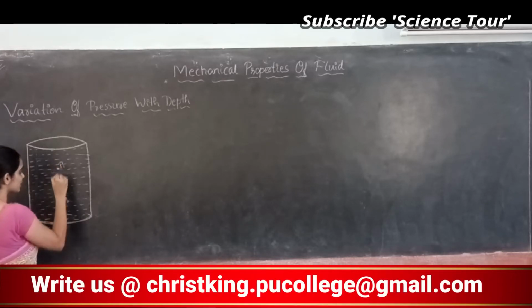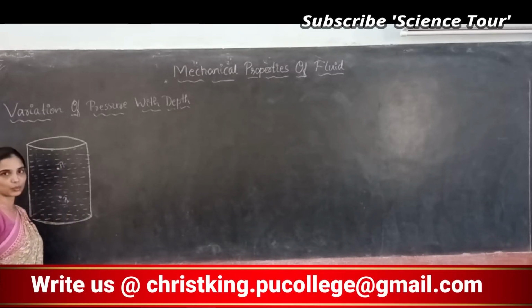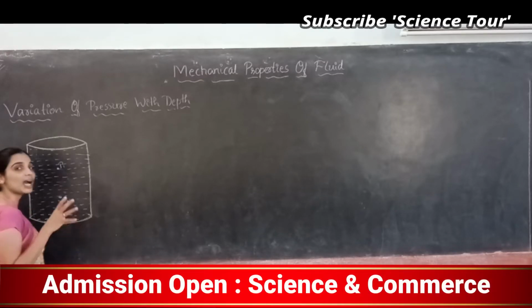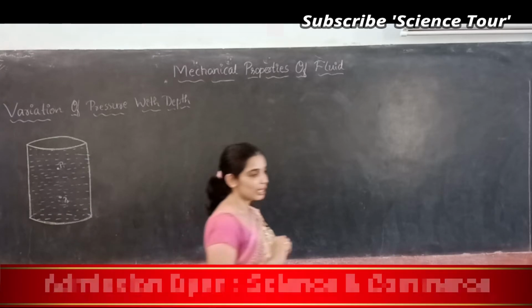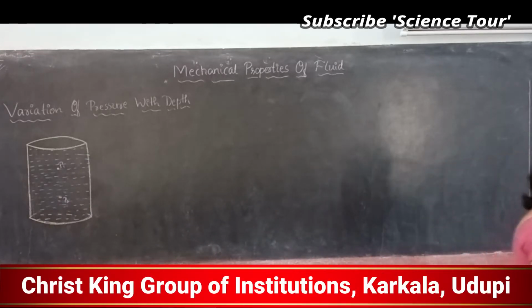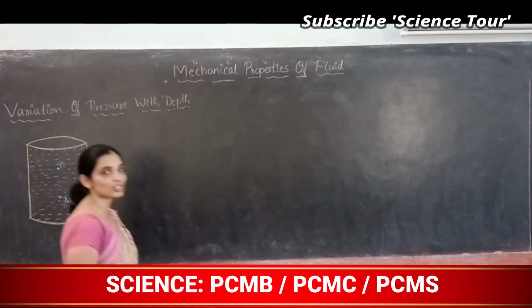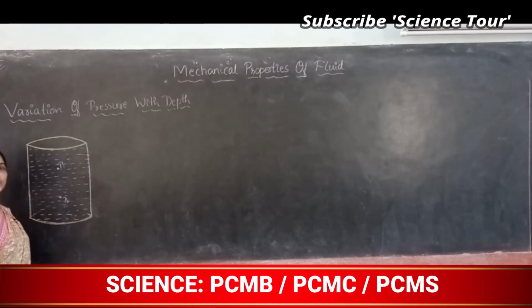So now I have considered 2 points, P1 and P2. What I have to imagine is a cylinder with its faces at those 2 points, a cylinder of liquid.